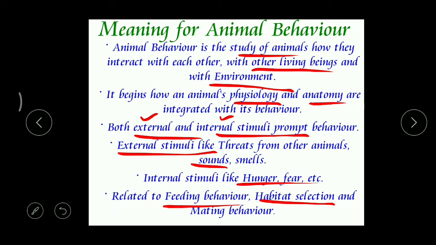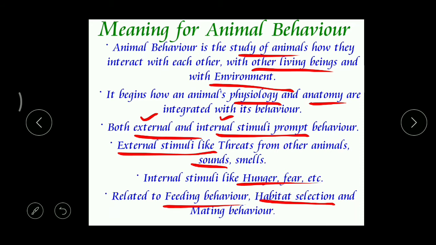Even when any animal comes to a new place, what does it do? It searches that entire area and then settles in one particular place. Which type of place does it select? The place which is secure, secure means safe for that animal, so that no other animal can enter that place. In this way they select habitats.